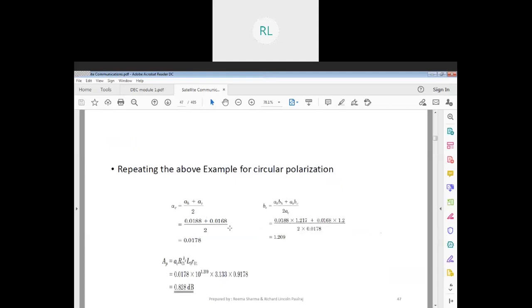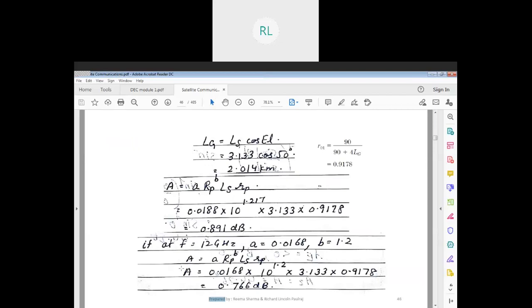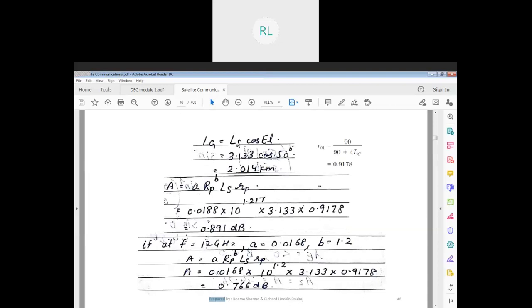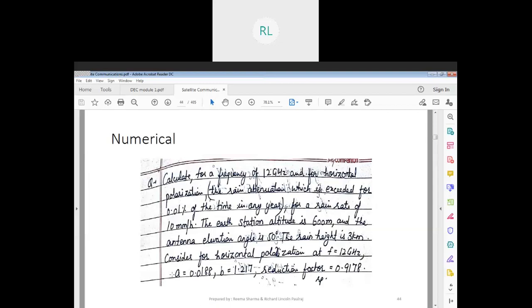So for circular polarization I need to know what AH and AV are. The AH value I have got is 0.8 0.18, and the AV value is 0.0168, and this value here. So I'm taking those values and dividing by 2. This is my AC. Once I have this value, next I have to take up my AH and BH